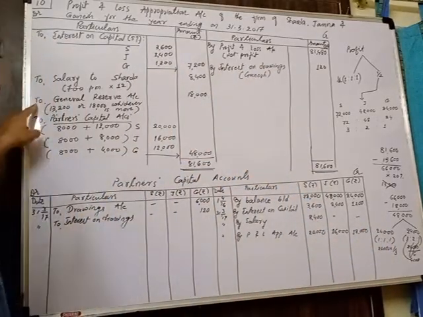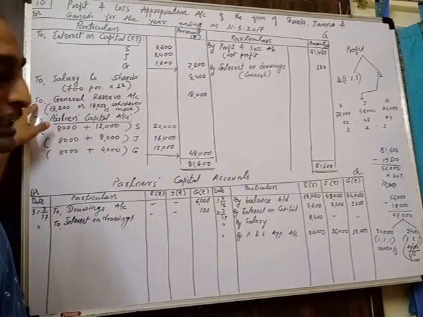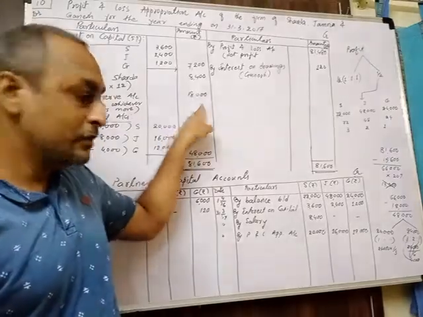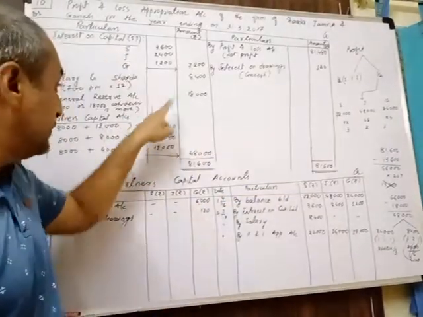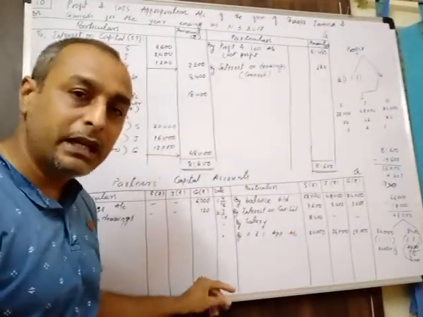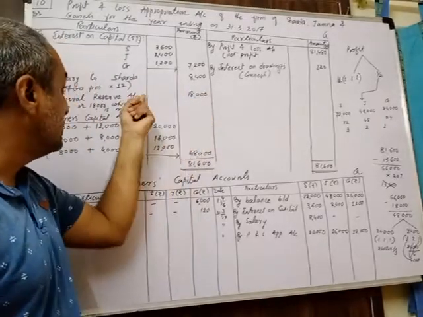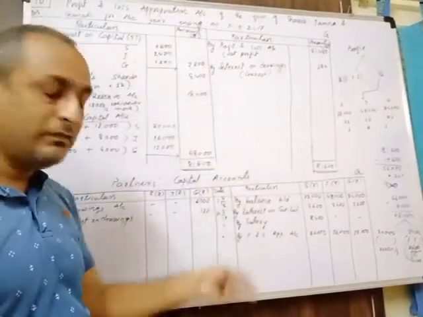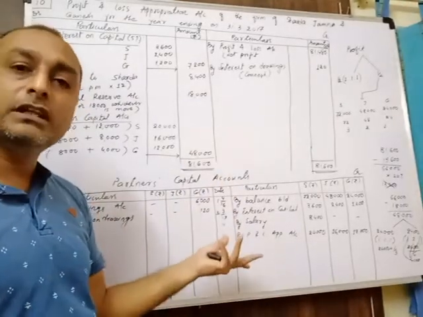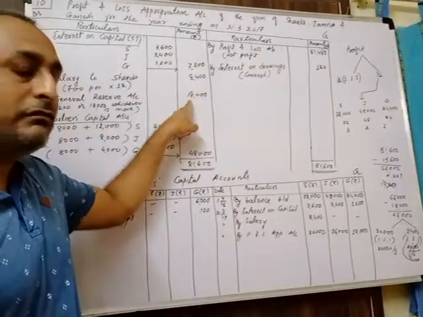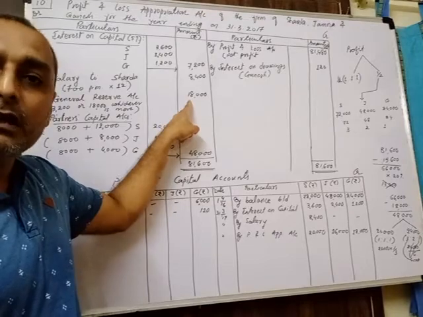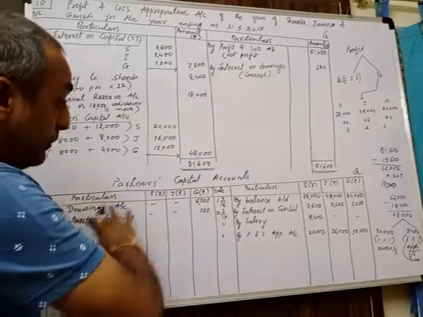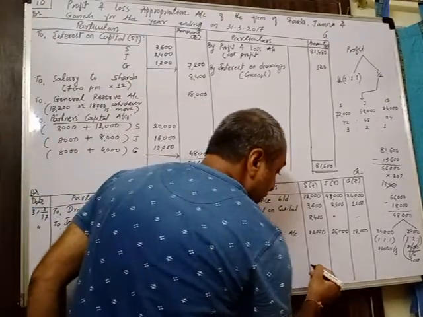This general reserve, as we have discussed last time also, any reserve which we create is not related to the partner. So this will not be recorded in the partner's capital account. But the second effect for general reserve is shown in the balance sheet on the liabilities side. At present we are not preparing any balance sheet, so it cannot be shown over here. Only one effect we can give, in the appropriation account, debit side. Okay. Now the capital accounts we have to close.